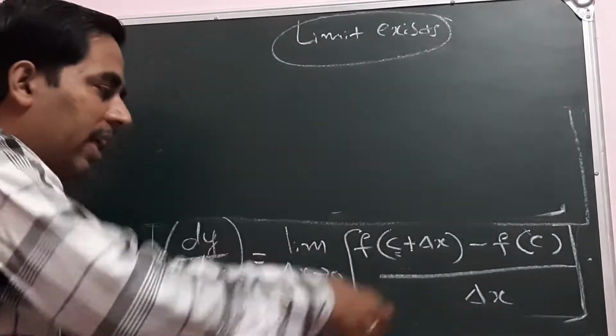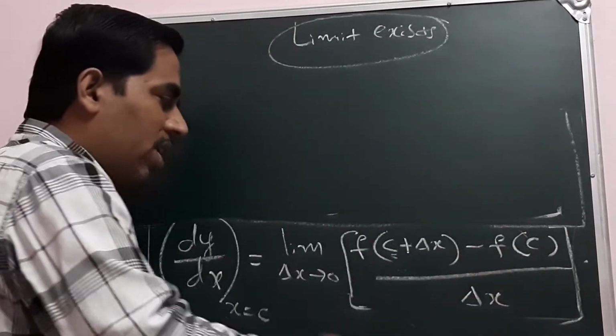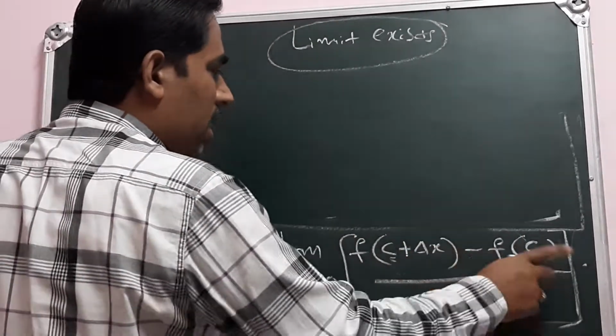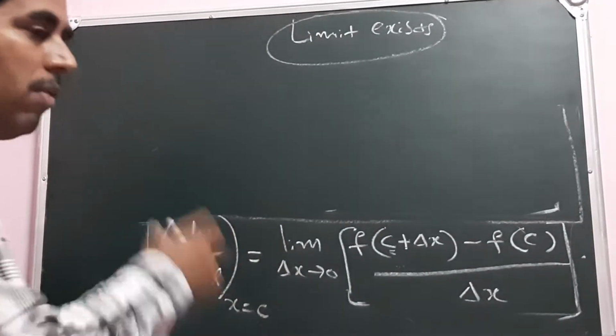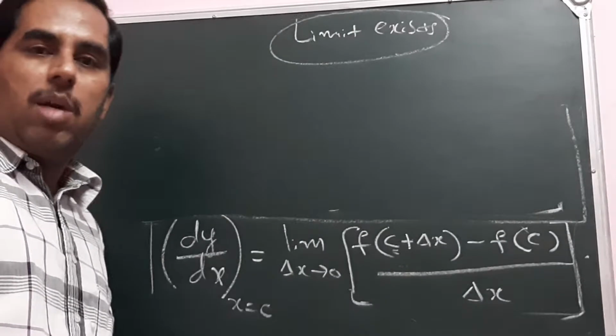So the quantity on the right hand side, f of c plus delta x minus f of c over delta x, must have a limit. Then only we say that the function is differentiable.